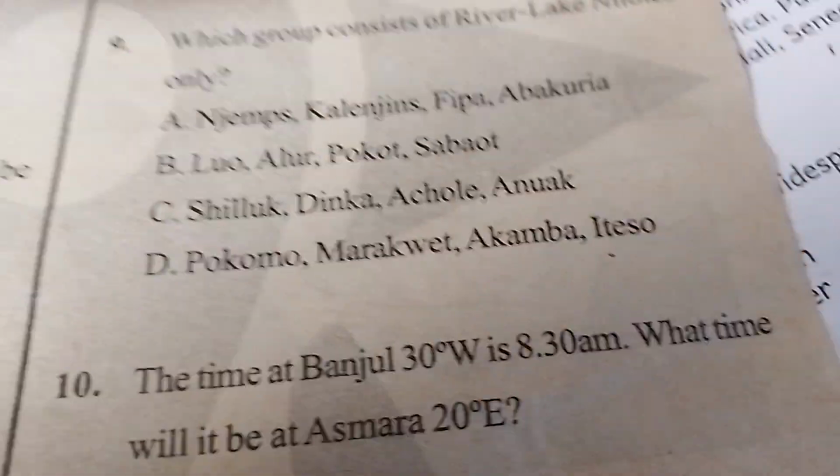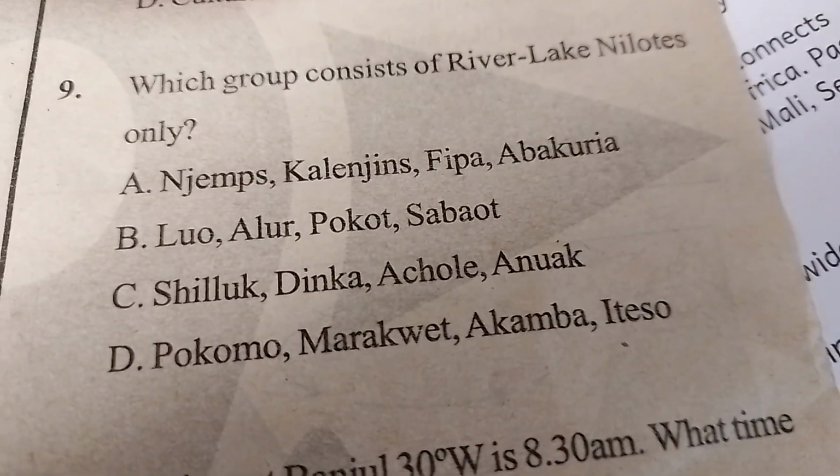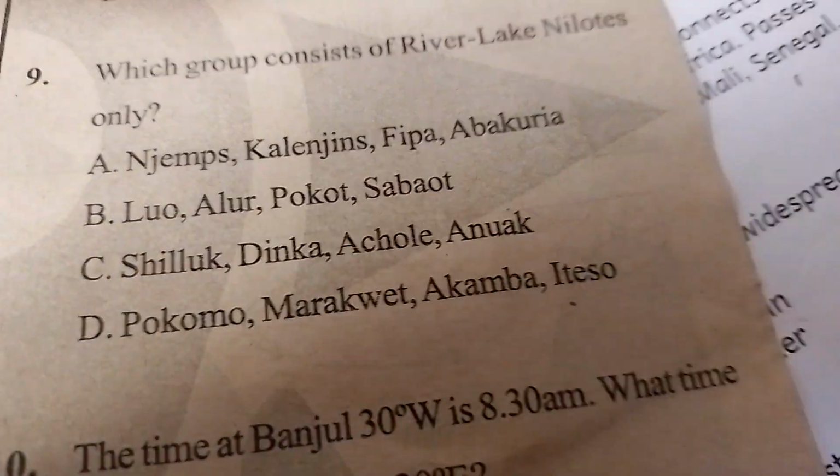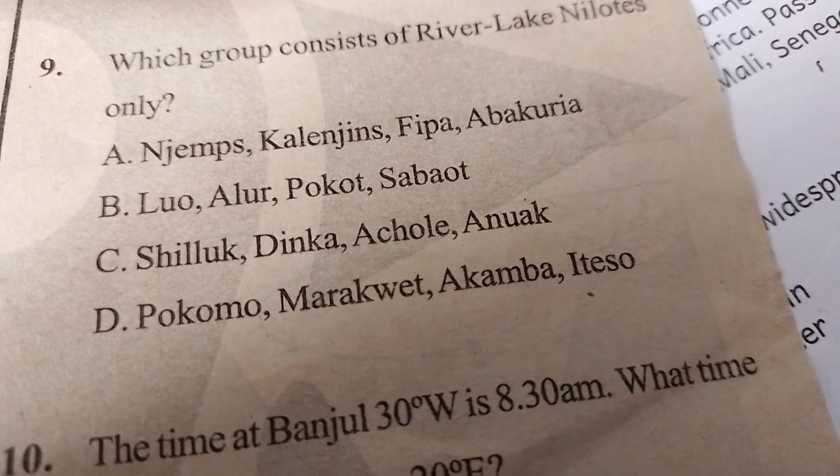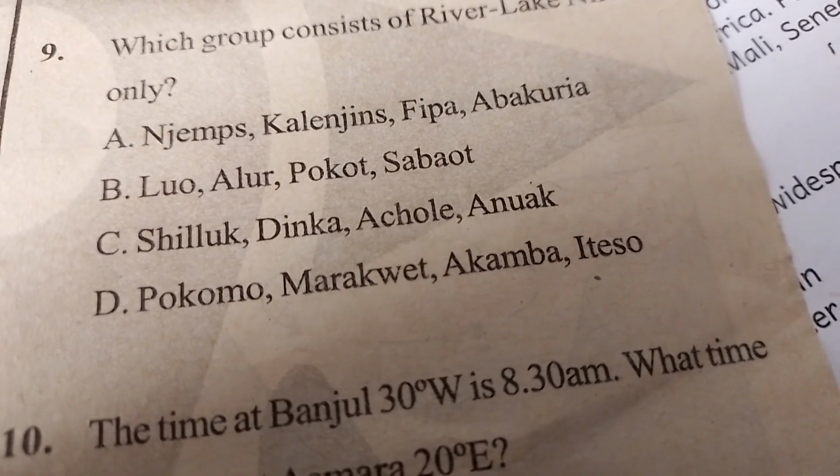The Pokomo members, these are Bantu. So the question was, which group consists of the river lake Nilotes only? We have the Shilluk, Dinka, Acholi, and Anuak.